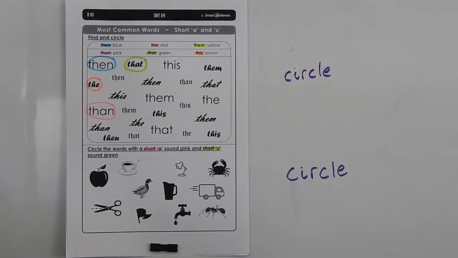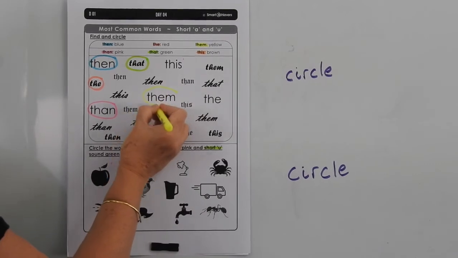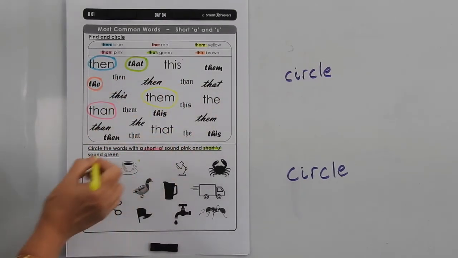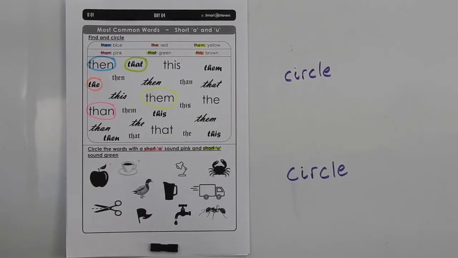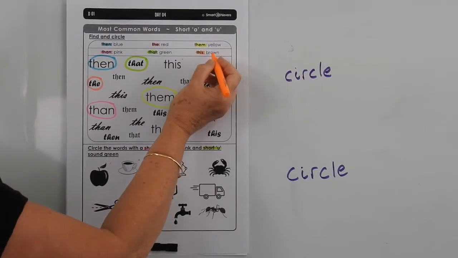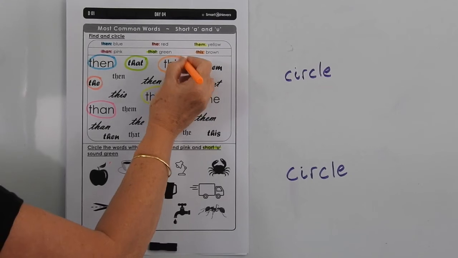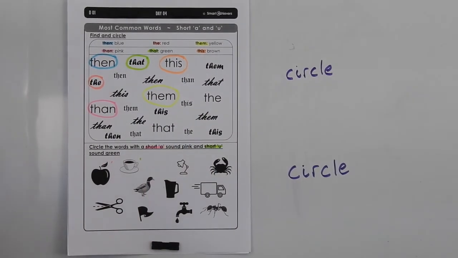The next one is them, and it's going to be yellow. So let's see, there's one right in the middle, great big one. Them, but there's lots more on there that you have to find. And the last one, I'm using orange because I don't have a brown highlighter, but the word is this. And there's one right there, but there are others there for you to find.